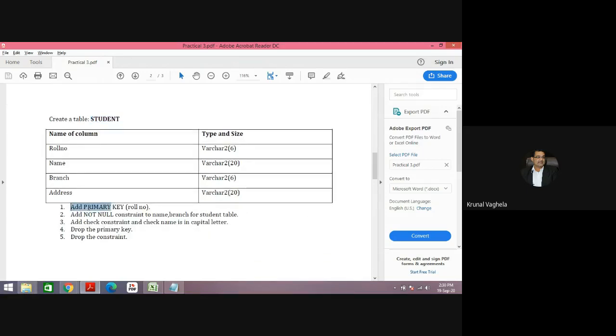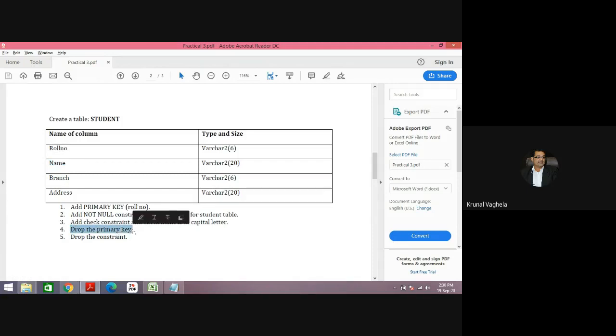For example, add primary key roll number. I want to nominate roll number as my primary key, but after creating my table. How? I will tell you. Add not null constraint to name and branch in the student table. So name and branch should be not null. Add a check constraint here: name should be in capital letters. So I will put the check constraint over here.